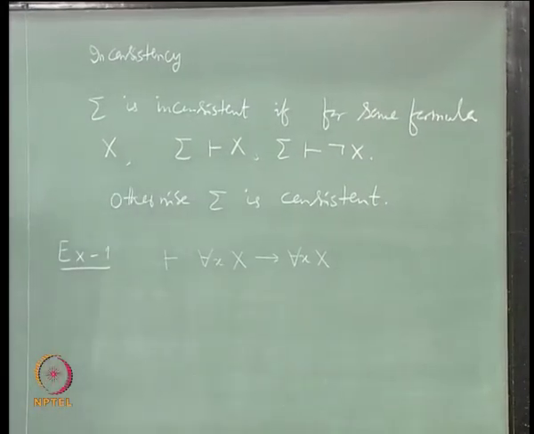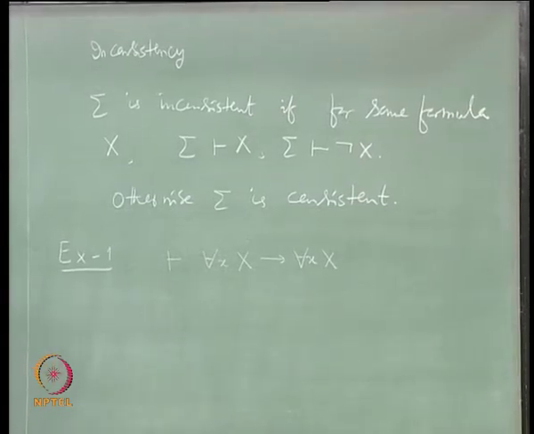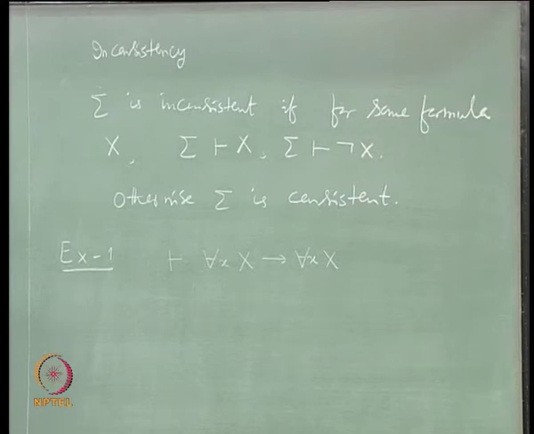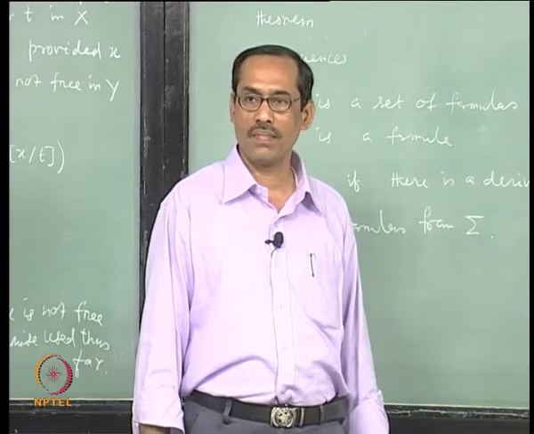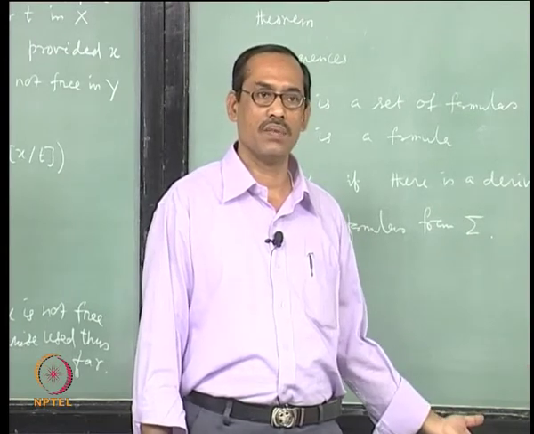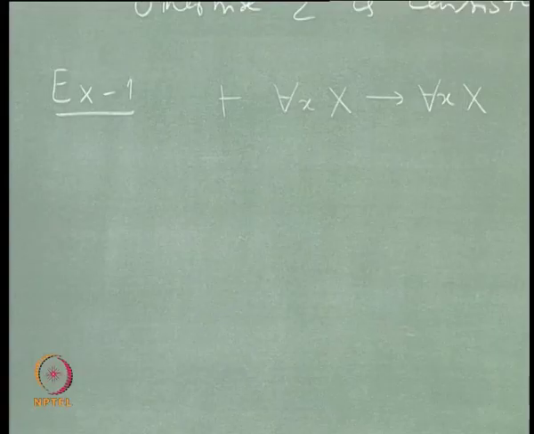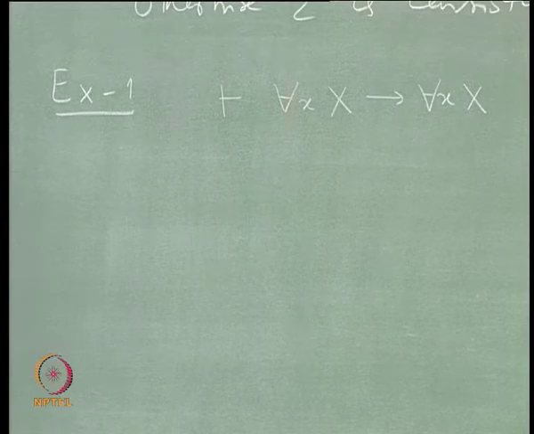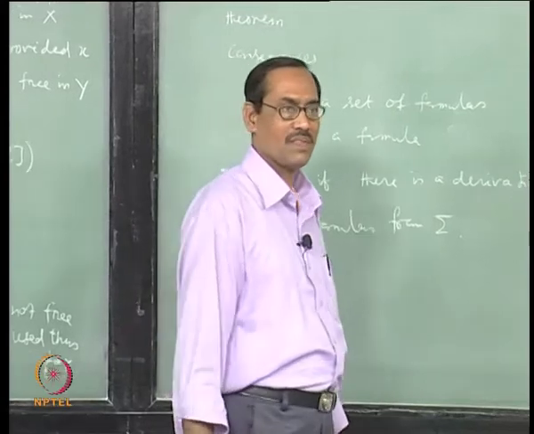Now, this is a familiar theorem. Yes, the first theorem in PC we proved was this, P implies P. You can use the same proof exactly here also, that will prove for each x, x implies for each x, x. But here with quantifier axioms and quantifier rules, we can have a different proof also. So, let us try how it goes.